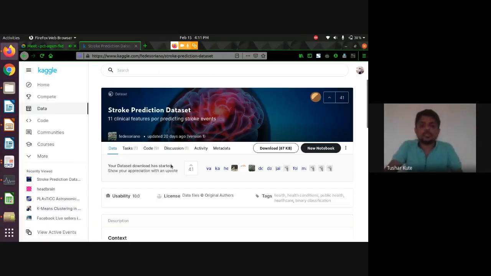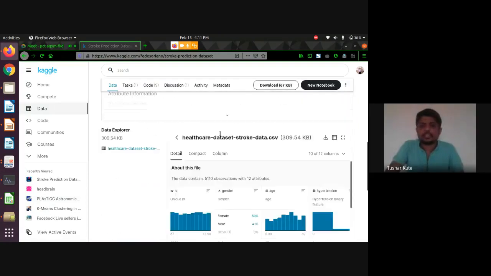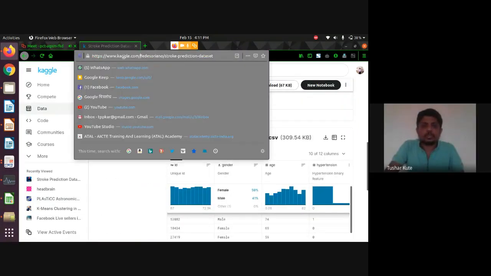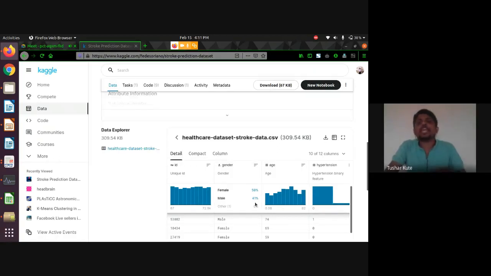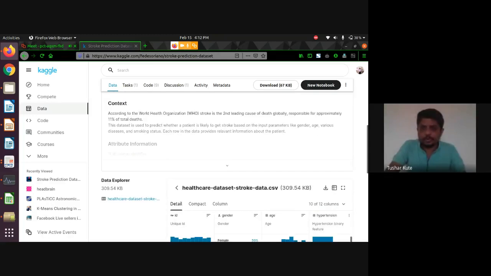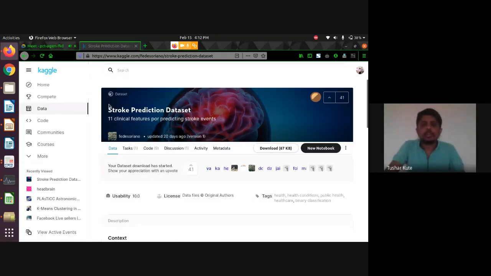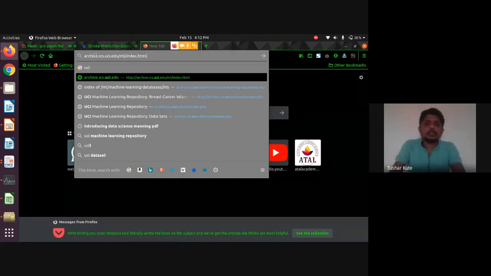Kaggle is a top repository that we can use to download. Many data sets are there that we can use from here. So you can just note this particular link, kaggle.com, where data sets can be downloaded. Even different exploratory, this is exploratory data analysis actually that we can do. And every project also we can find on Kaggle. Okay, the second one that we have is the UCI machine learning repository.